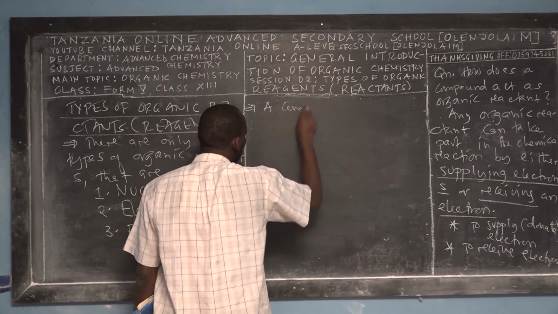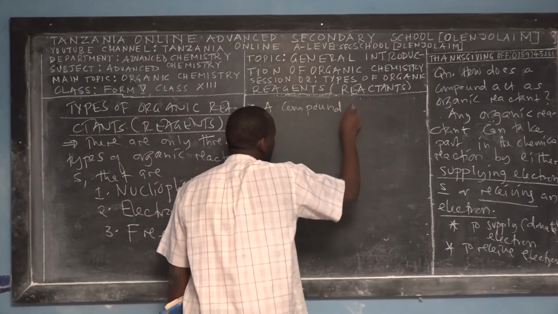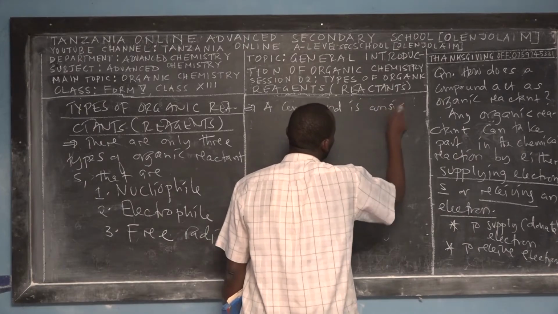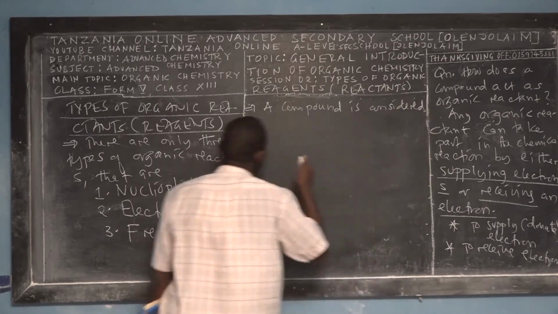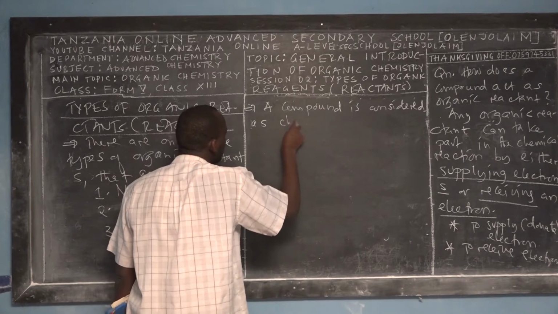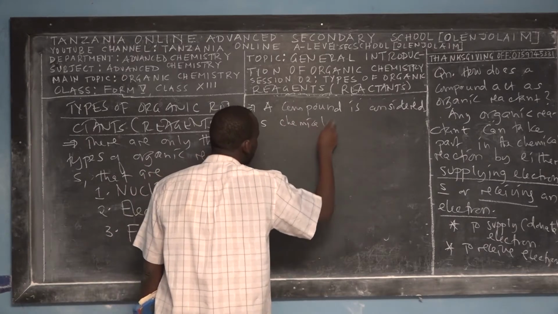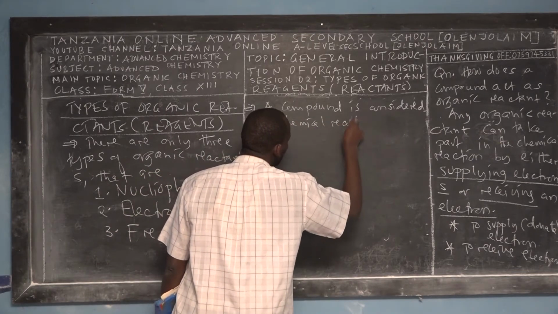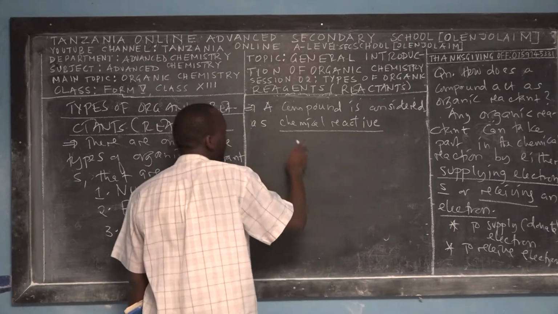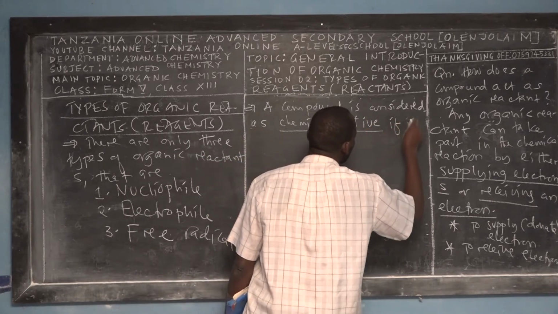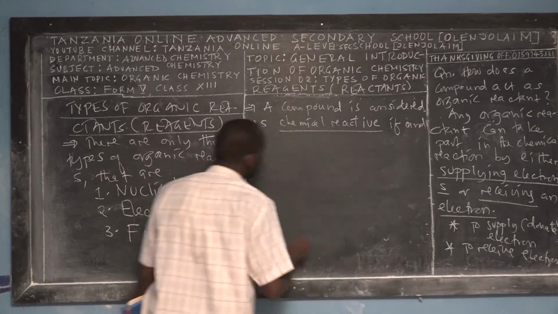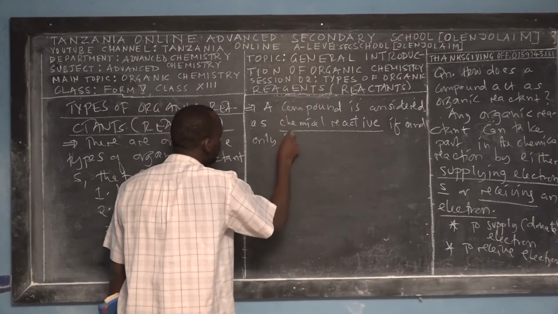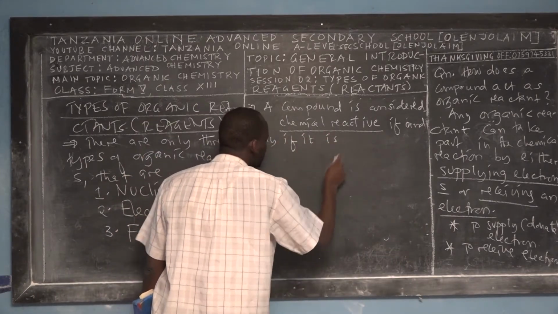A compound is considered as chemically reactive if and only if it is either nucleophile or electrophile or free radical.